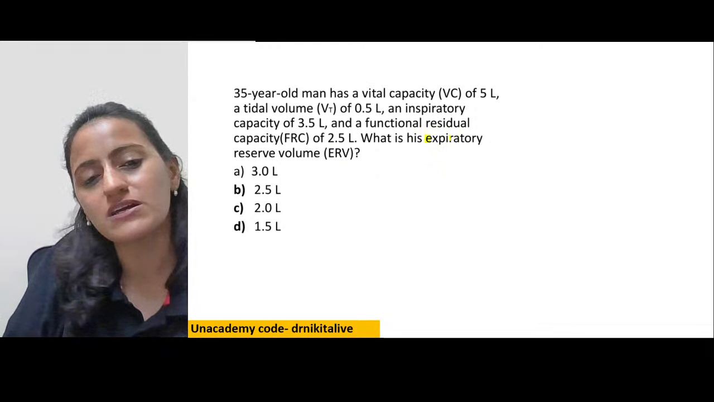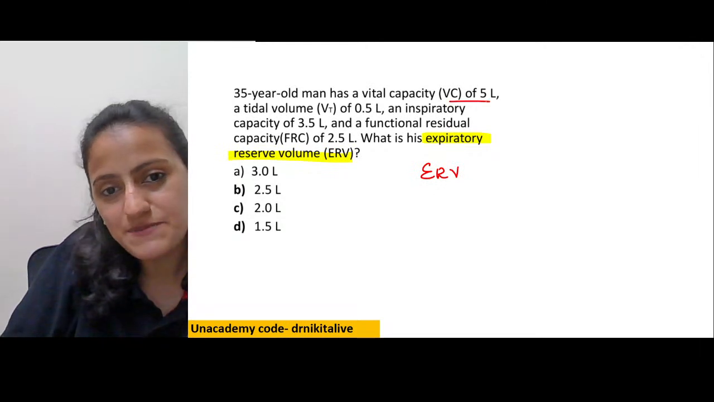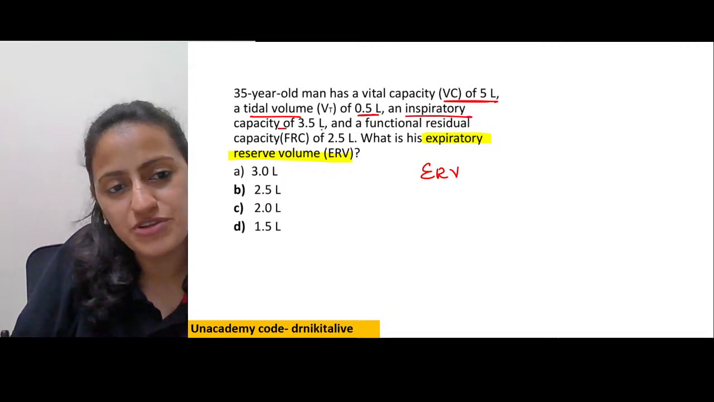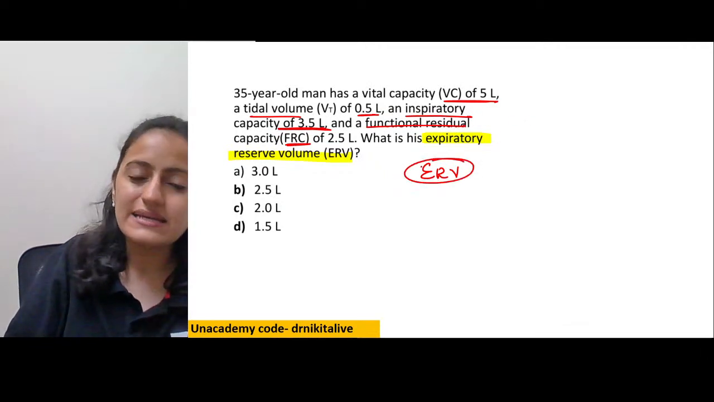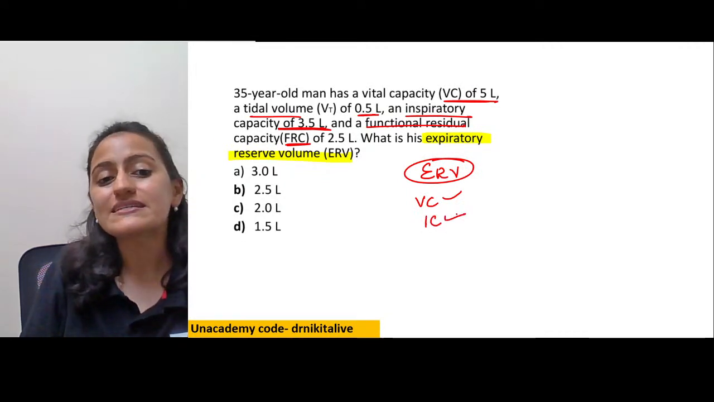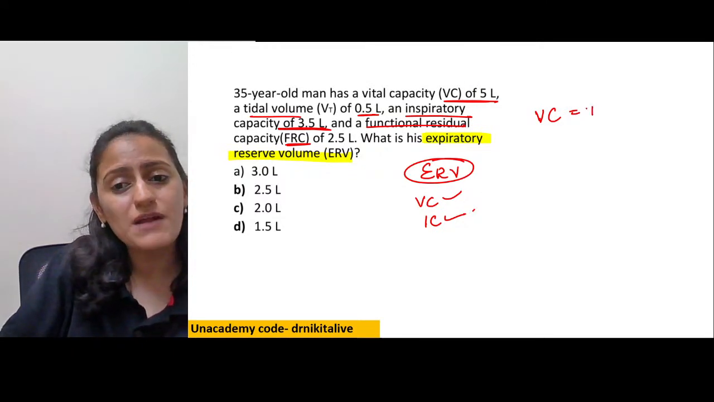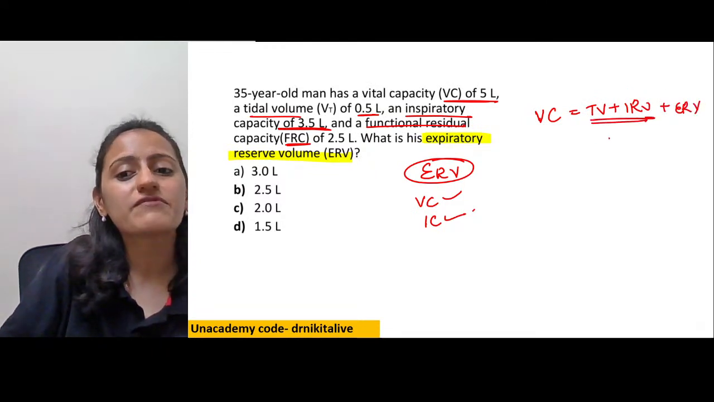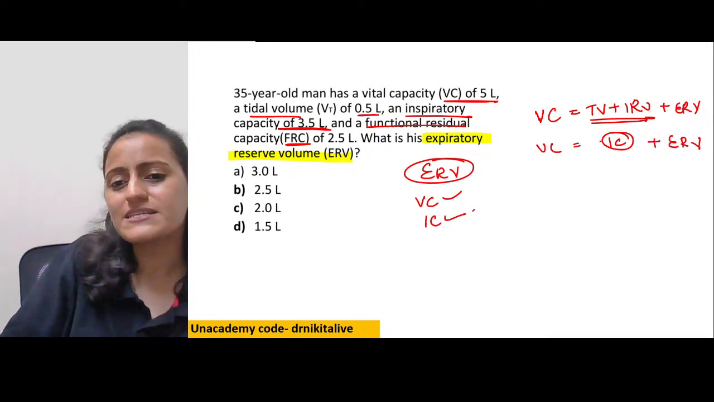First, in calculations, numericals, always see what has been asked to calculate, right? To calculate is the ERV. What has been given is the vital capacity, right? Tidal volume has been given, inspiratory capacity has been given, and FRC has been given. Now we are asked to calculate the ERV. See, vital capacity is given, inspiratory capacity is given. What is vital capacity equal to? The three volumes except RV, that is TV plus IRV plus ERV. What is TV plus IRV equal to? It is inspiratory capacity. So basically it is inspiratory capacity plus the ERV.